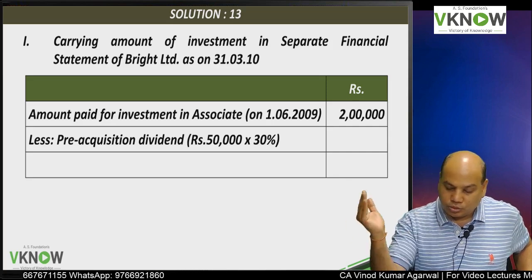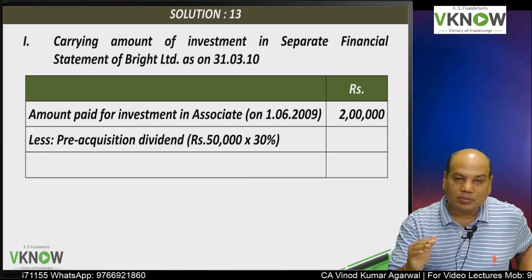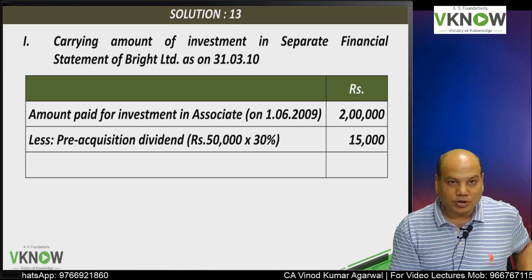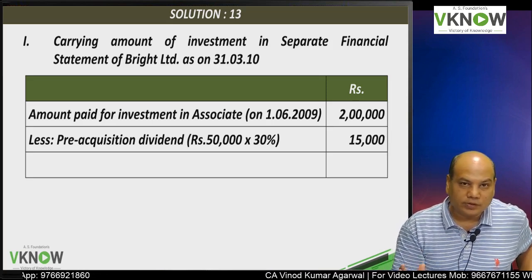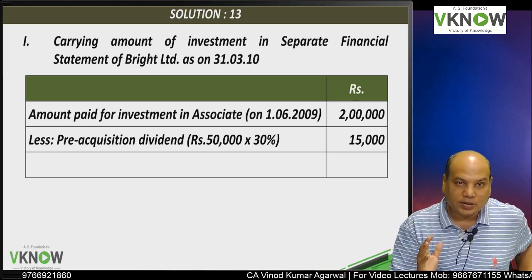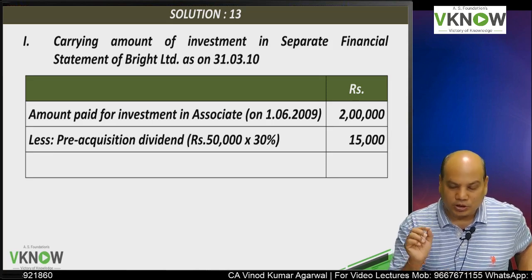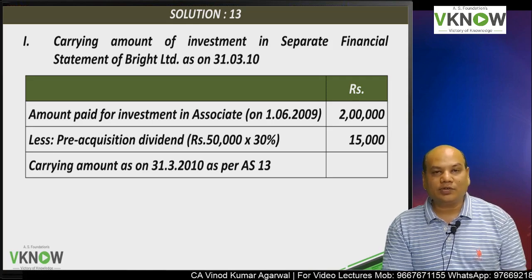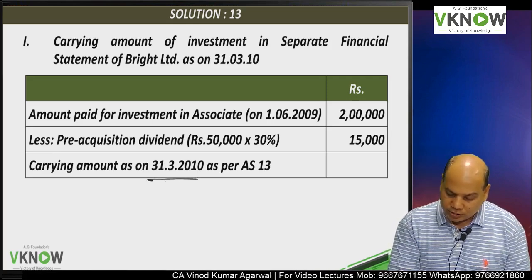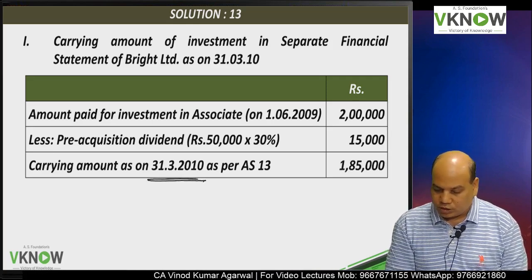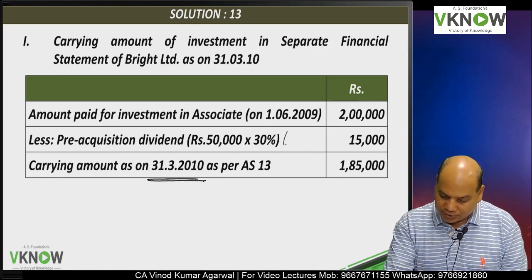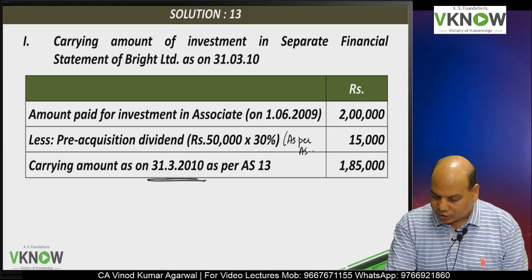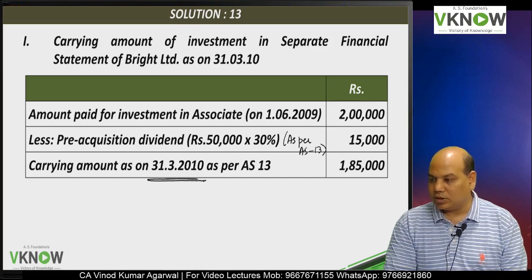It is related to year ending 31st March 9, sorry. It is related to 31st March 9. Hence, it is a pre-acquisition dividend. You must reduce it, 15,000. Therefore, carrying amount as per AS 13 on this date is 1,85,000. This adjustment is as per accounting standard 13.